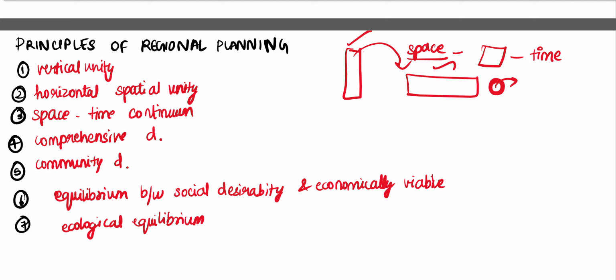Then you take a particular community over that region and you develop that community. Then there is an equilibrium: we need to have a balance between social desirability and economic viability. The seventh principle is related to ecology, where you have to go for sustainability. These are the principles. Now let us see them one by one.